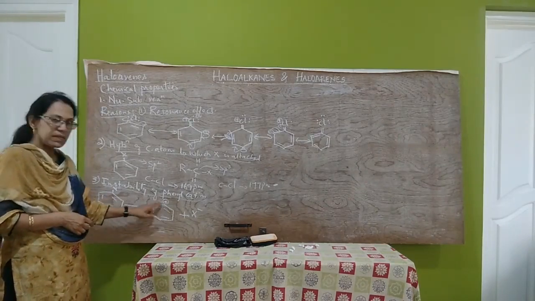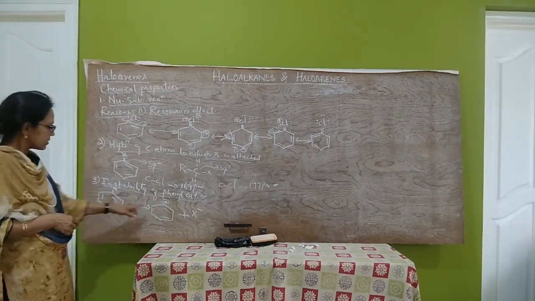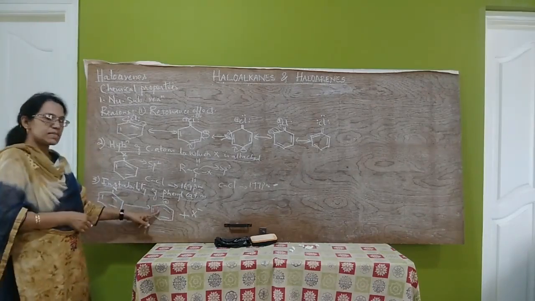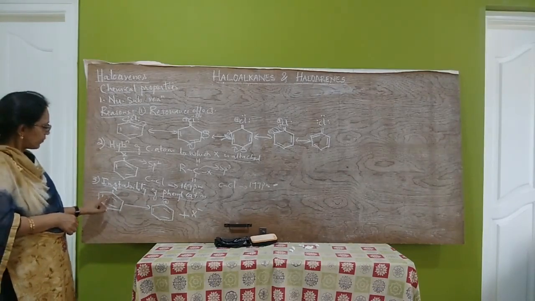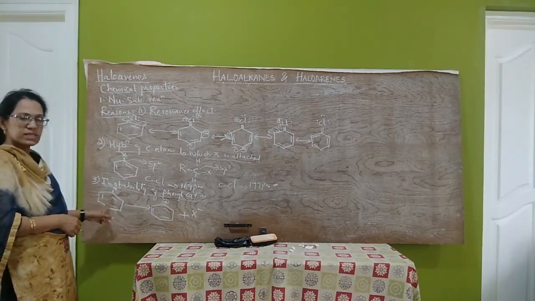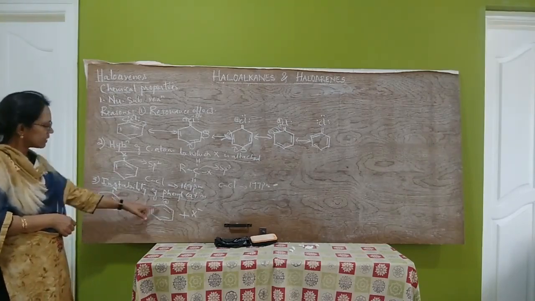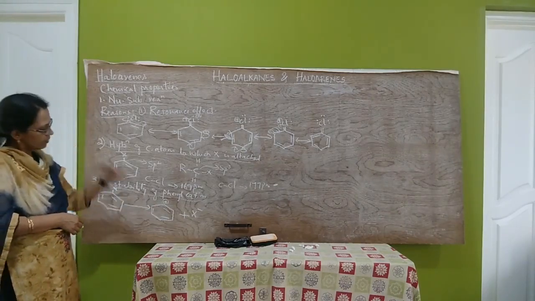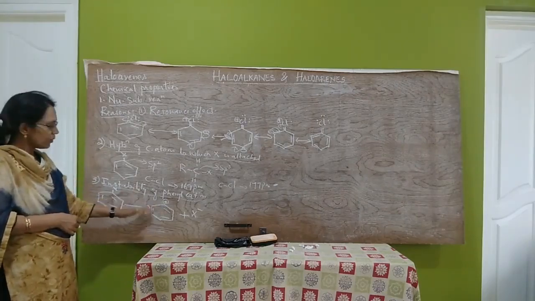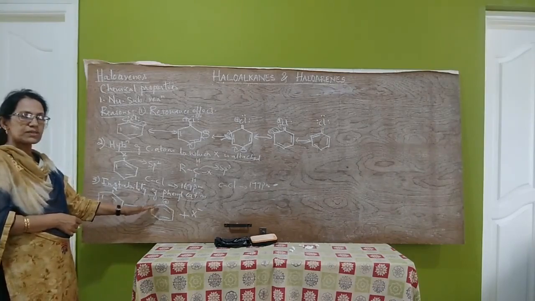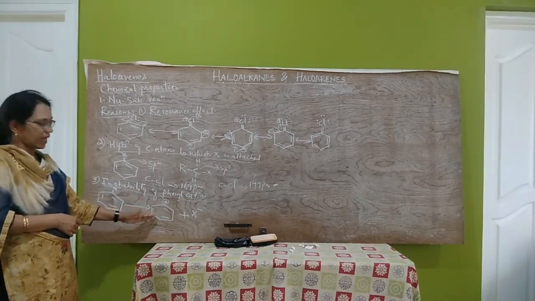If the cation formed is less stable, the reactivity will be very less. Therefore haloarenes are less reactive towards nucleophilic substitution reactions. Because the carbocation formed is unstable, it cannot undergo nucleophilic substitution by SN1 mechanism.